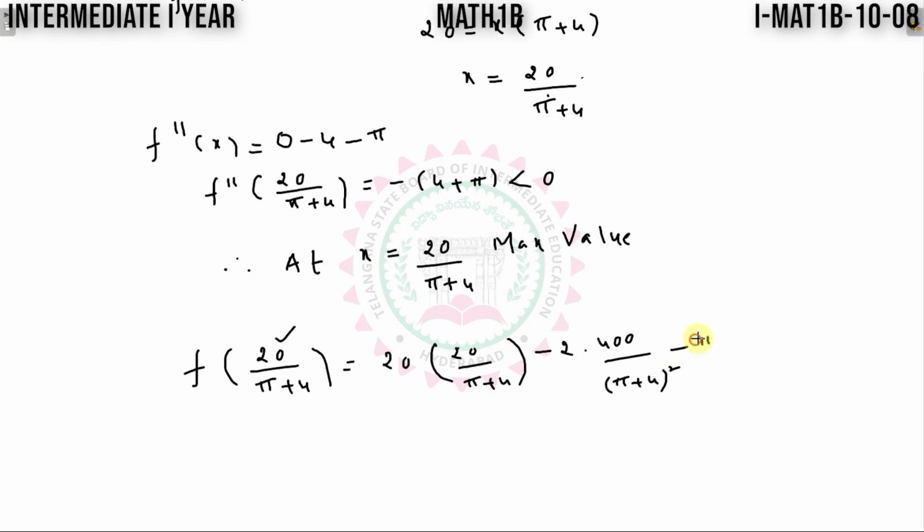Minus pi by 2 constant. Again I have x square there. X square means 400 divided by pi plus 4 whole square. So overall in this one I can take pi plus 4 whole square LCM.